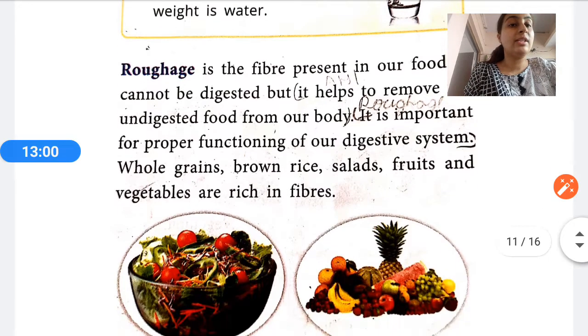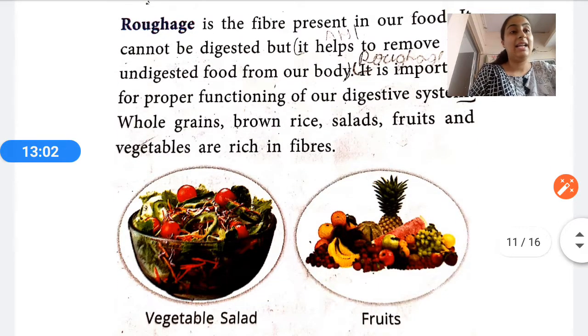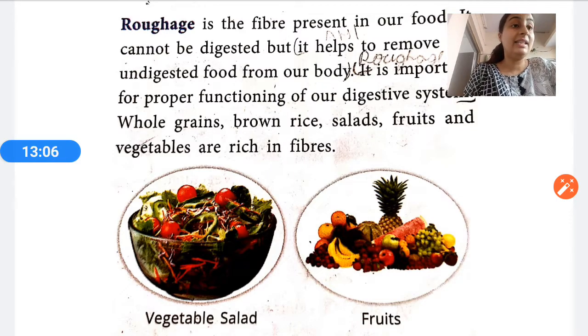Okay, you can also see the picture of vegetable salad. We should consume it. Nowadays it is very necessary to keep healthy and safe. We should consume vegetable salad. Lots of vegetables we can take. Yummy vegetable salad we can prepare at home. And fruits, we all love to eat fruits.